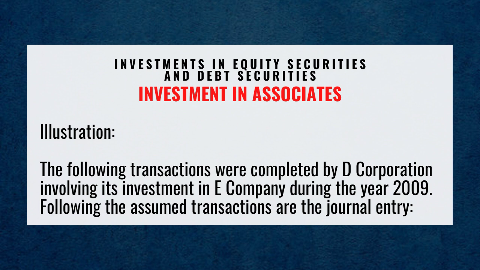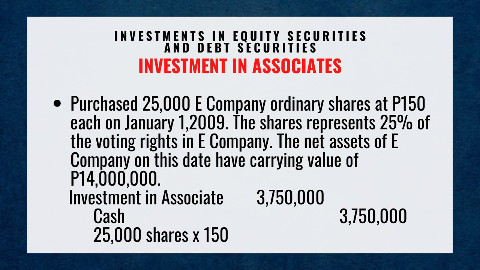Illustration. The following transactions were completed by D Corporation involving its investment in E Company during the year 2009. Following the assumed transactions are the journal entries. Number 1, purchase 25,000 E Company ordinary shares at 150 pesos each on January 1st, 2009.